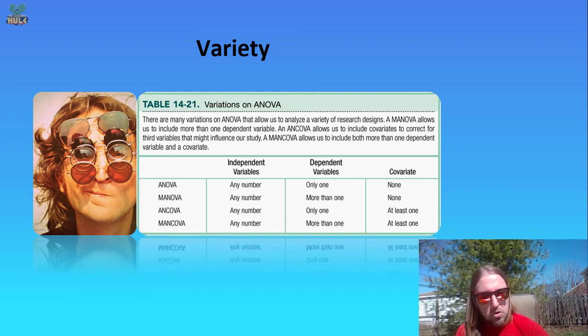You can also look at multiple dependent variables, looking at how they both get affected in similar ways or different ways by those independent variables. So maybe you wanted to look at memory and you wanted to look at reaction times. In this case, you have multiple dependent variables, a multivariate analysis, and we have a MANOVA. And then finally, you could even have a multivariate analysis that had a covariate in it as well, and then you've got a MANCOVA, right? And so really, once you've got the ANOVA design, as long as you can meet those basic assumptions, then you really have a design that can handle almost any data you can throw at it.